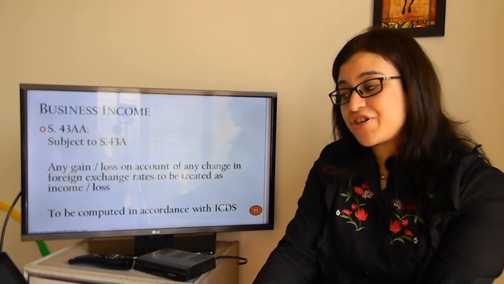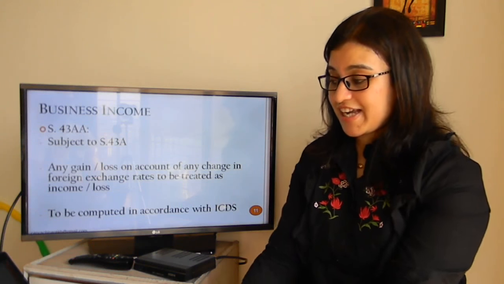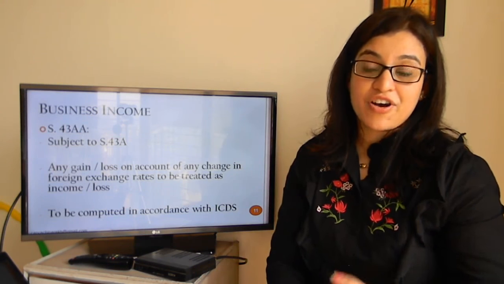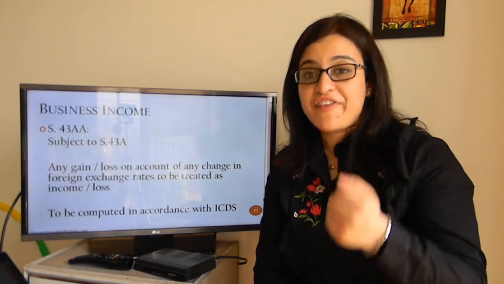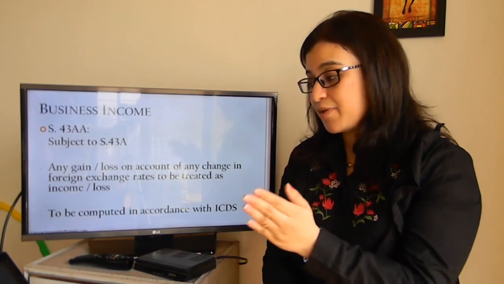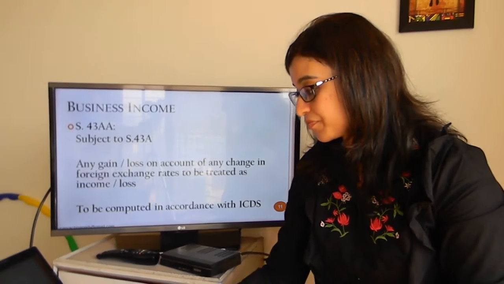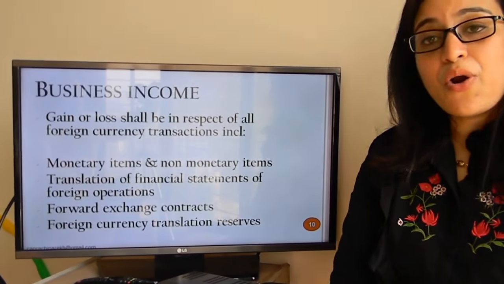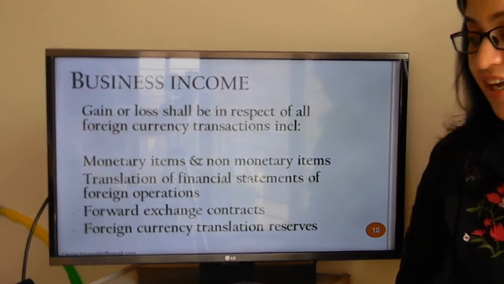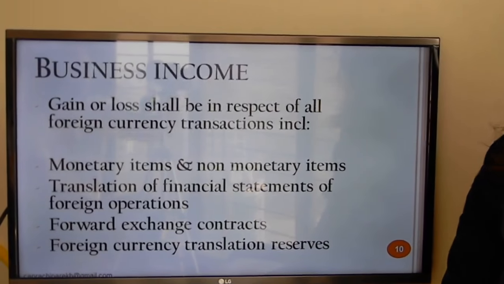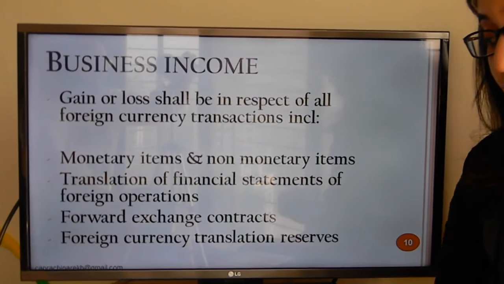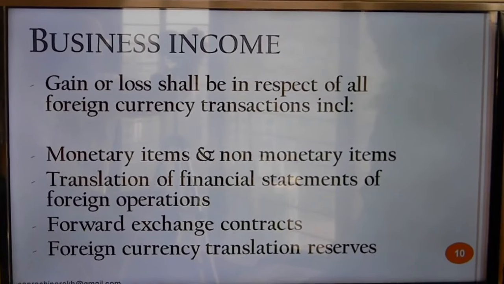Now this particular section is subject to the provisions of section 43A, which means that when it comes to calculating gain or loss in respect of foreign exchange fluctuations with respect to fixed assets that have been purchased, then 43A shall override the provisions of section 43AA. Further, it says that gain or loss shall be in respect of all foreign currency transactions, including monetary items and non-monetary items, translation of financial statements of foreign operations, forward exchange contracts, and foreign currency translation reserves.